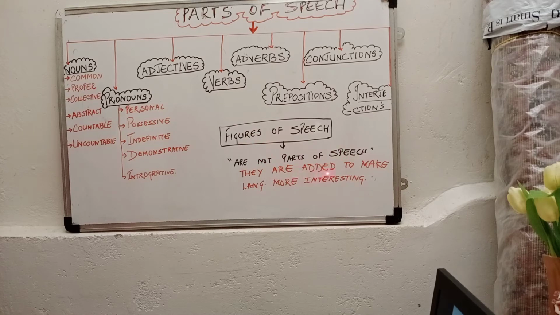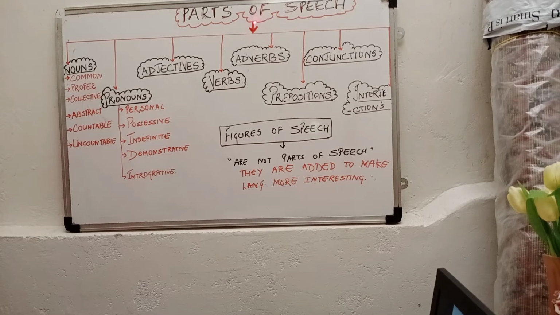They are added to make language more interesting, and they are used in poems and stories, to make someone know that you are really good at English. But they are not the building blocks of English language. In fact, the real blocks of English language are the parts of speech, without which you cannot have language, right?